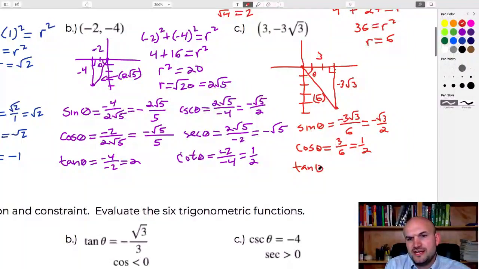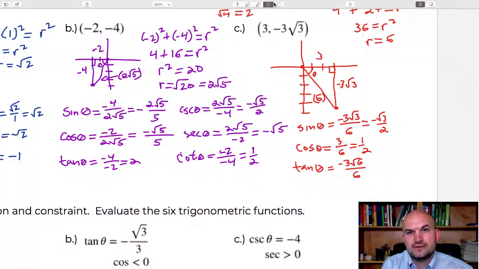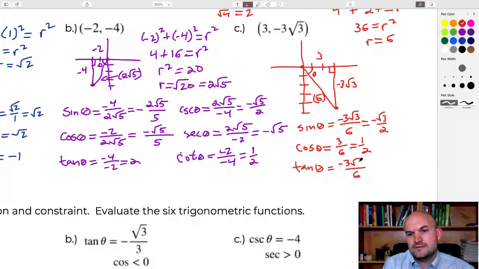The tangent of theta, which is going to be opposite over adjacent, so that's going to be negative 3 square root of 6 over 6. That's not square root of 6, that's square root of 3. Check that out. Okay, and then that reduces to a negative square root of 3 over 2.